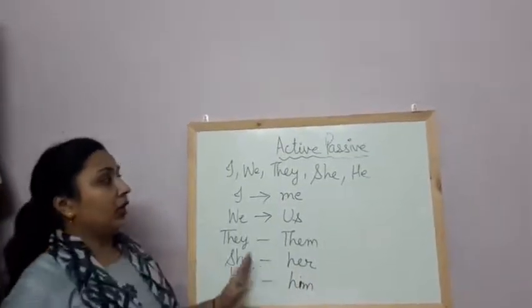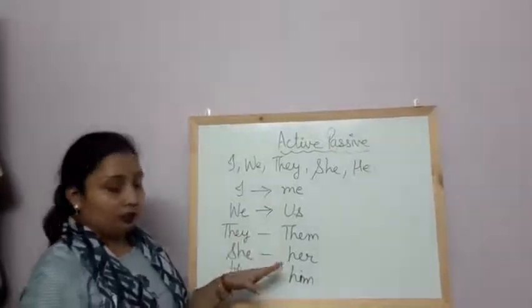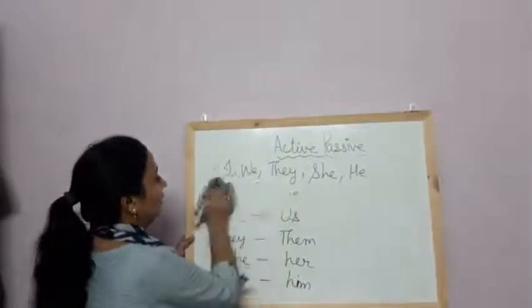Now we will change active sentences into passive sentences with these rules.